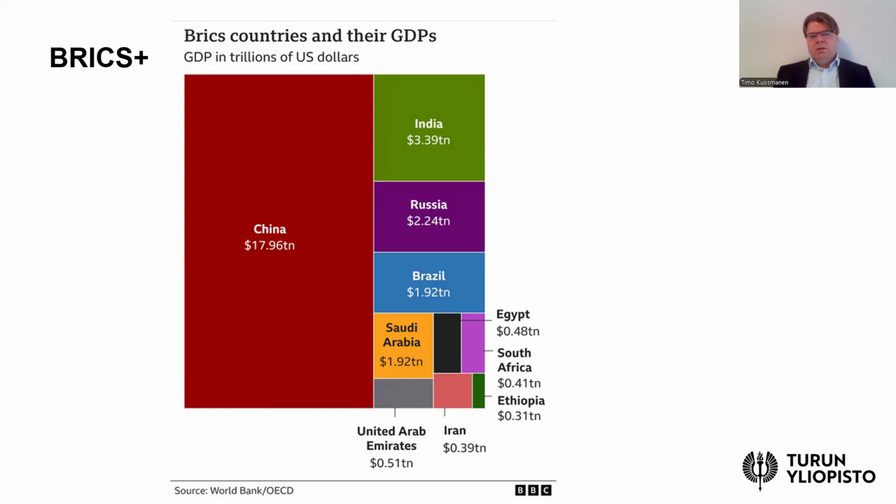This figure quite well summarizes that China of course has the biggest economic muscle in this BRICS group of countries, followed by these original members, India, Russia, and Brazil. And then these newest members are of course much smaller in terms of the size of the economy. This figure also includes Saudi Arabia, although its status as a member or non-member is still somewhat in doubt.